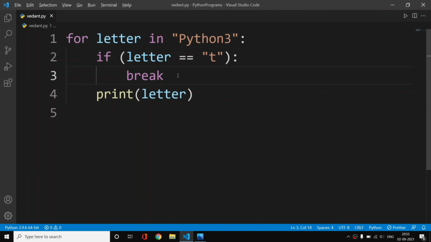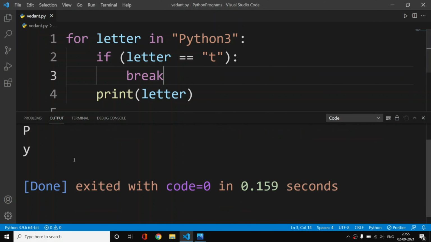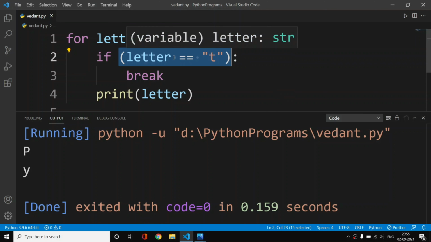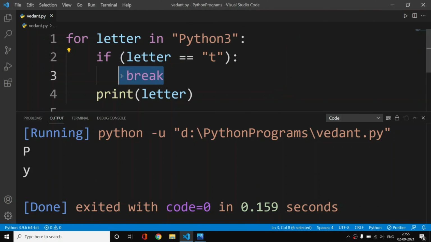So now let me run this code. As you can see, we just get p and y. We don't get anything in front of this t. We don't print anything from this position. Why? Because this t is equal to the letter, and that's why our condition is true. And when we have mentioned that when my condition is true, just break out of the loop. So we are breaking out of the loop if the condition is met.